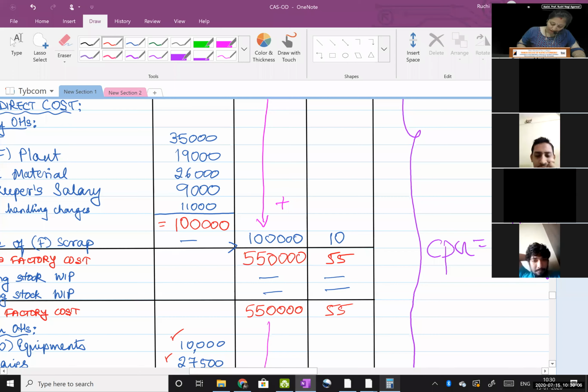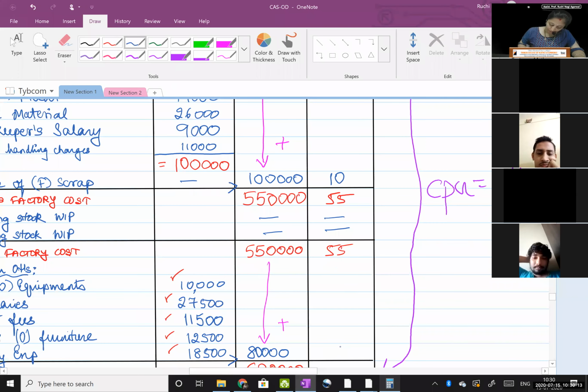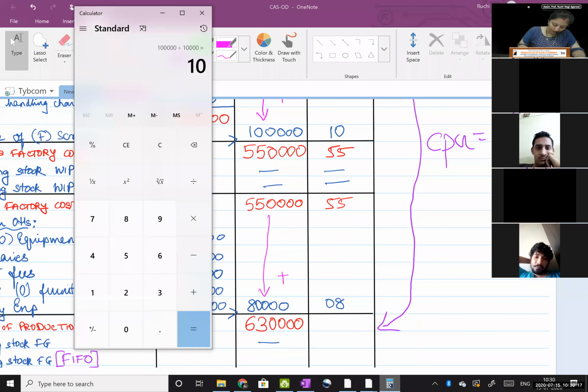Okay. Then 80,000 divided by 10,000. Answer is 8 rupees. 6 lakh 30 divided by 10,000, 63. Sorry. 6 lakh 30 divided by 10,000. 63. Okay.